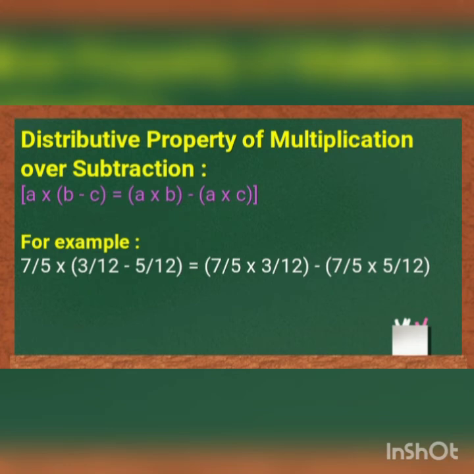The next one is distributive property of multiplication over subtraction. A into B minus C is equal to A into B minus A into C. For example, 7 by 5 into 3 by 12 minus 5 by 12 is equal to 7 by 5 into 3 by 12 minus 7 by 5 into 5 by 12. Here also, if you find the answer, you will get the same value in LHS and RHS.